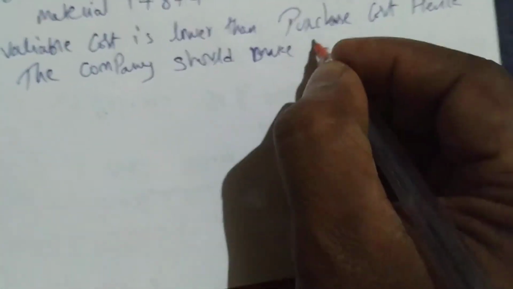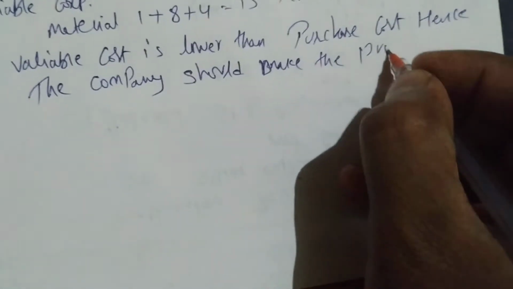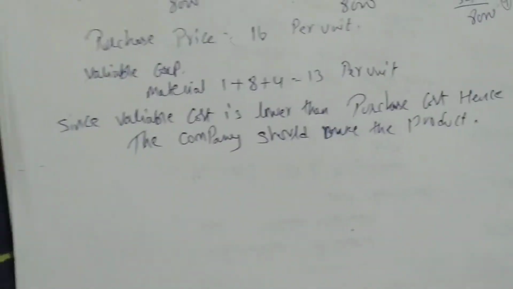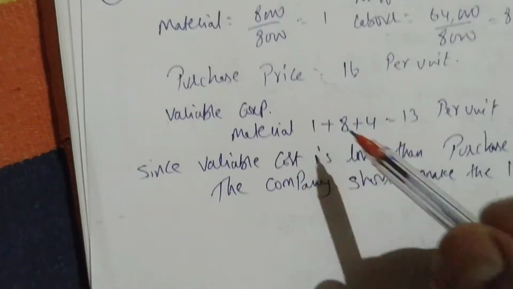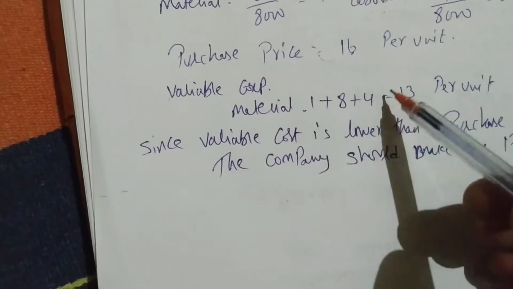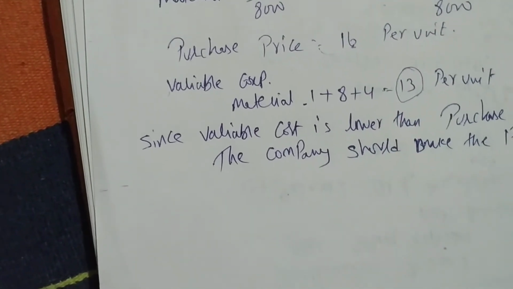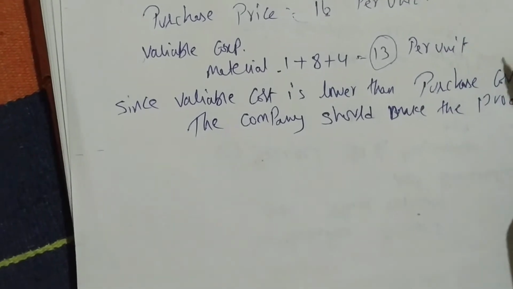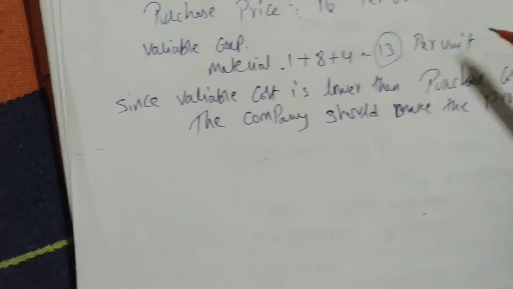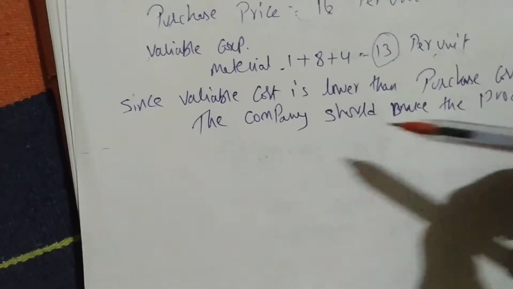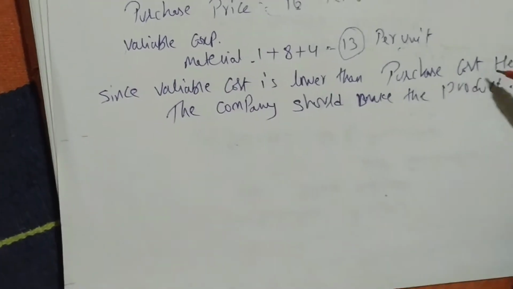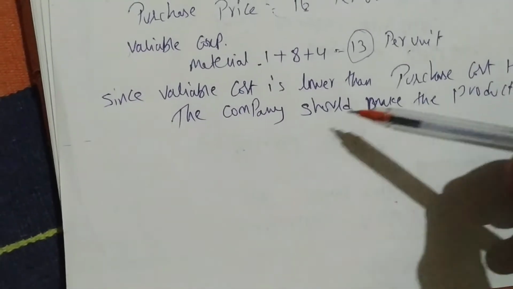What they have to do? They have to make the product. Why do they have to make? Because the making cost is less. How much is that? 13 rupees, which is less compared to the purchase price of 16. Sorry, if we make, we have to incur expenditure of 13. So we have to write, since variable cost is lower than purchase cost, hence the company should make the product.